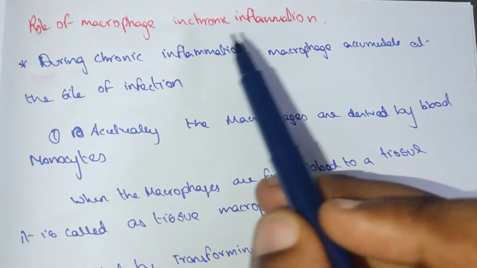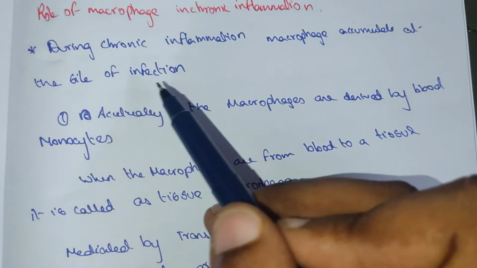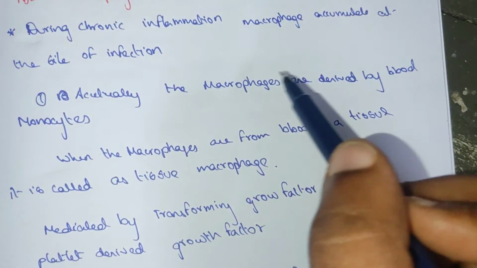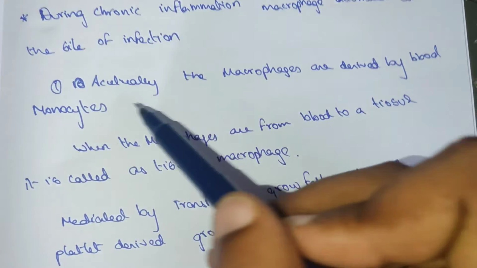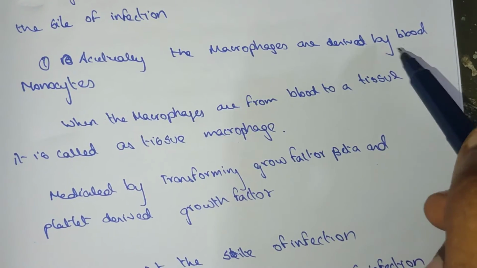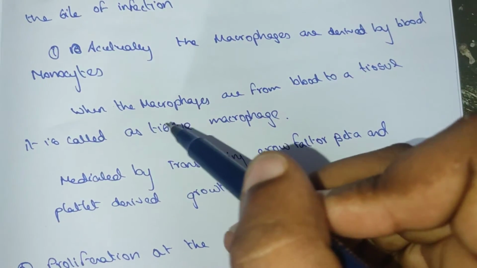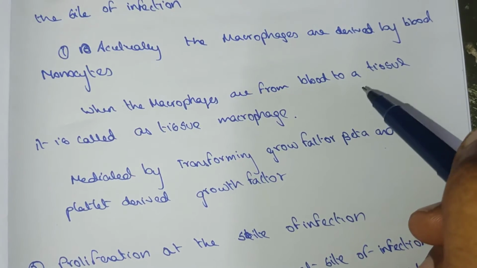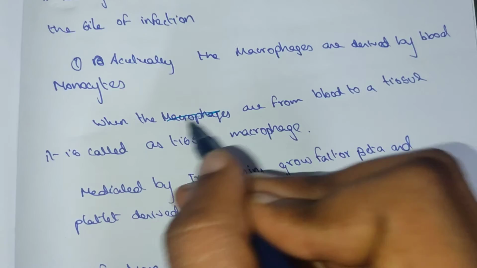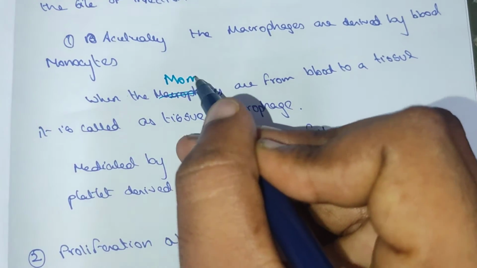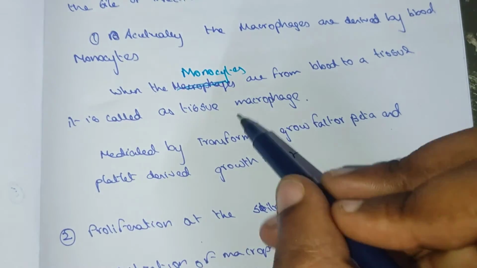Role of macrophage in chronic inflammation. During chronic inflammation, the macrophages accumulate at the site of infection. When there is infection, the macrophages accumulate around the site. Actually, the macrophages are derived from the blood monocyte. When the monocyte comes from the blood to the tissue, it is known as a macrophage.